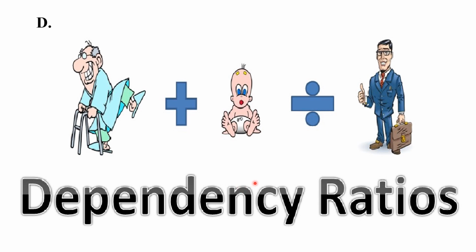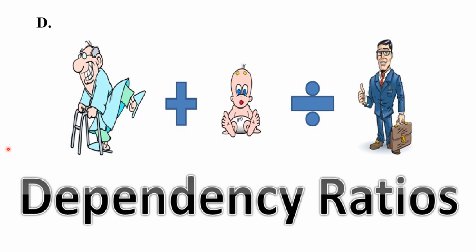Now the concept of dependency ratio is very important. What is the working class? Generally 15 or even 18, we can say 18 to 60 is the working age. So people in this age are working. People under 15, that is children from 0 to 15, depend on their parents, while old age people above 60 depend on their children.